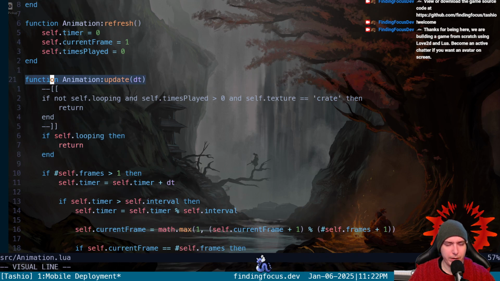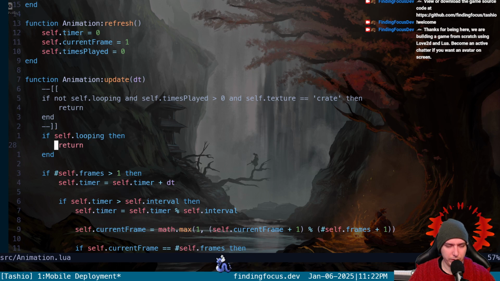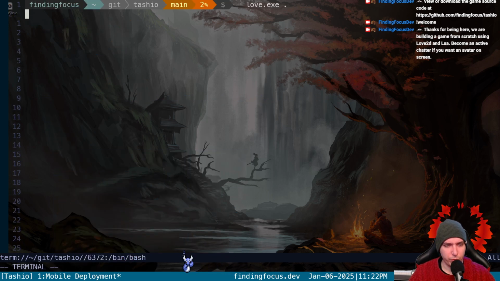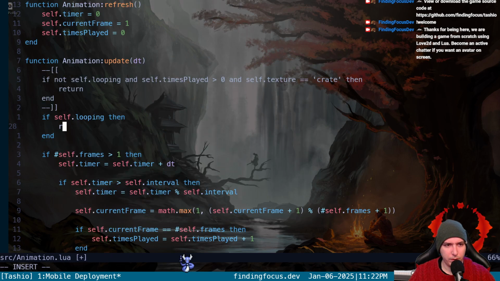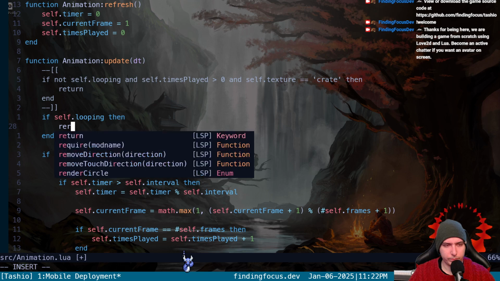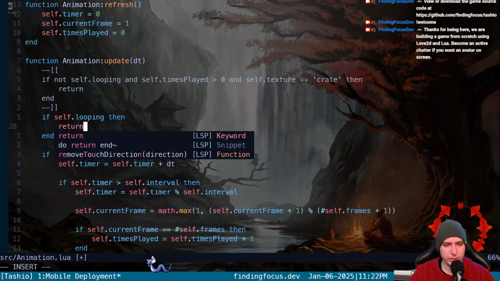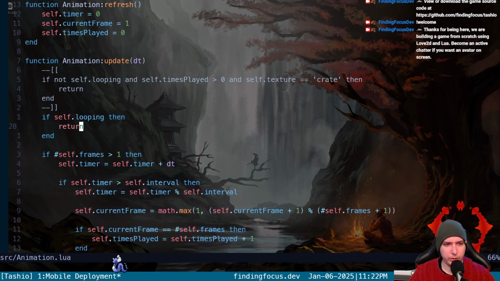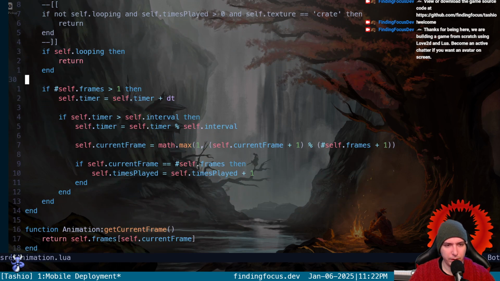Or does it break the loop or the thing completely? Because maybe it does break, well, no loop to break. So return. So what does return nothing do? Does return nothing just come out here? I mean, it must, because it's still updating the thing.